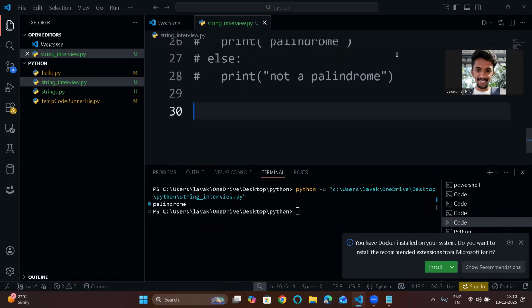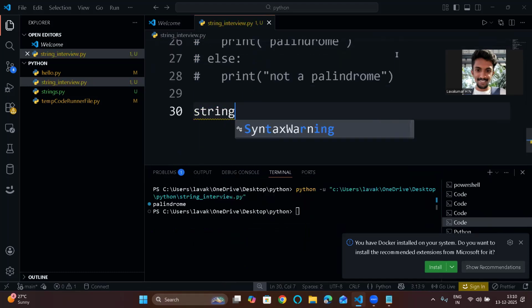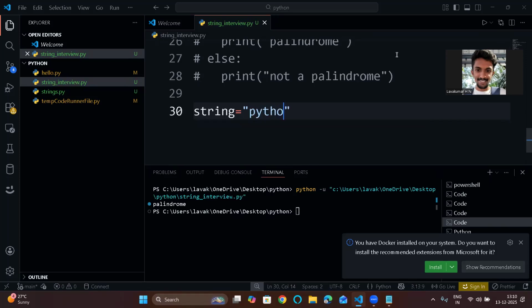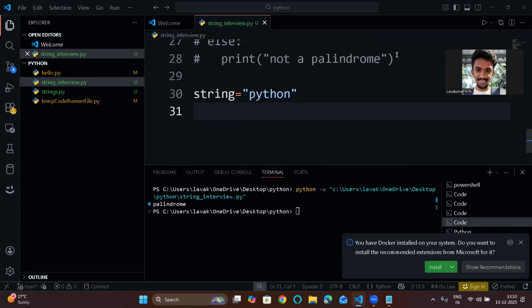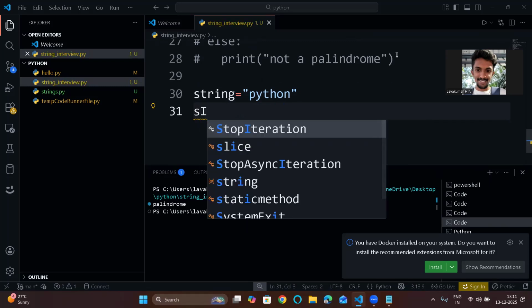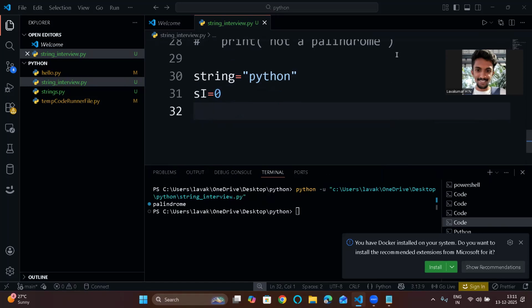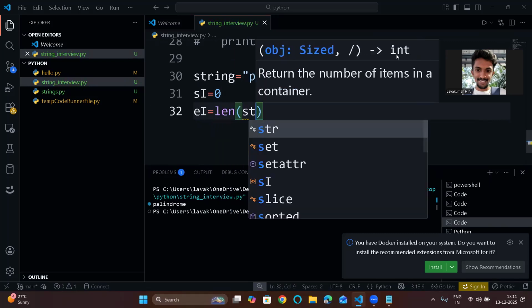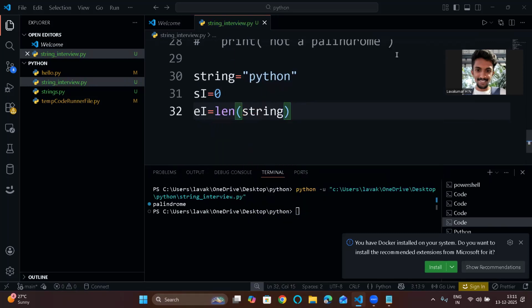Let's take one string equal to Python. Now there is an approach called the two pointer approach. Basically, you will start from the zeroth index, and at the same time you will start at the last index of the given string. For that, the starting index si equal to 0, and the ending index will be length of string minus 1.